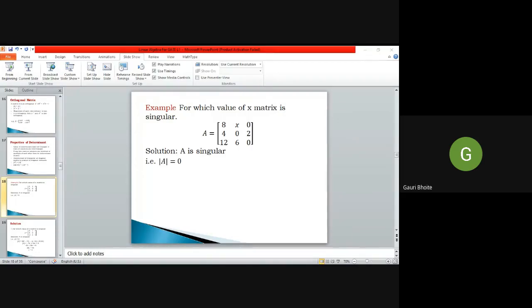The matrix is 8 x 0, 4 0 2, 12 6 0, and what is given? A is a singular matrix, so you have to find the value of the variable x. We know if A is singular, its determinant is 0. So calculate the determinant value of A and equate it to 0.